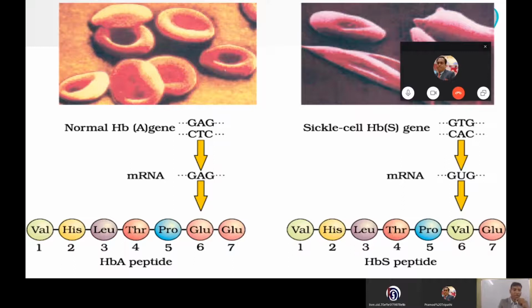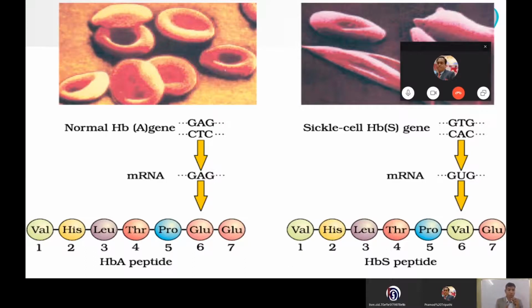It has been caused by substitution of a single base at the 6th position. The GAG was changed into GUG. You can see how a single base is being changed. G is there in the beginning, G is there at the end, and the middle one, A, is changed into U. So GAG has changed into GUG, which has resulted in the change in the amino acid. Glutamic acid was supposed to be formed there, but now it has formed valine.